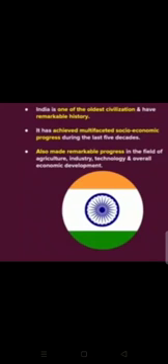India is one of the oldest civilizations and has a remarkable history. From ancient times India has been very famous all over the world. After independence, India also achieved multifaceted socio-economic progress during the last 5 decades, meaning nearly 50 years. Now India is progressing in all fields like agriculture, industry, technology and overall economic development, which again re-establishes the significance of India all over the world.